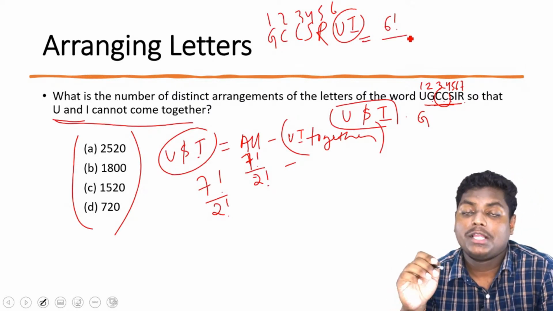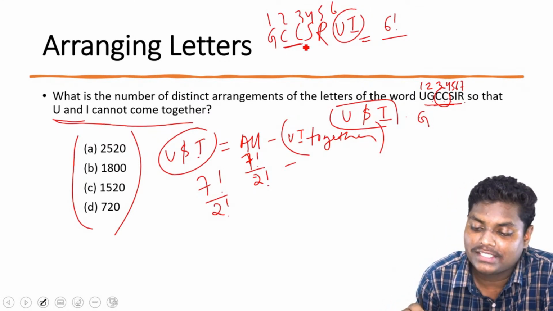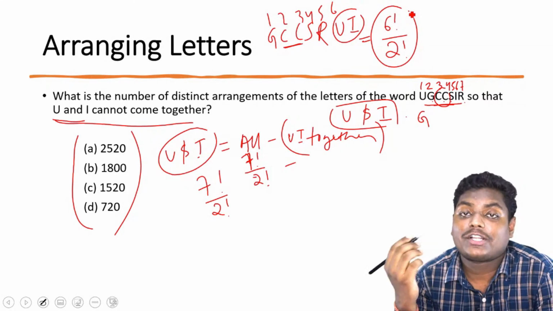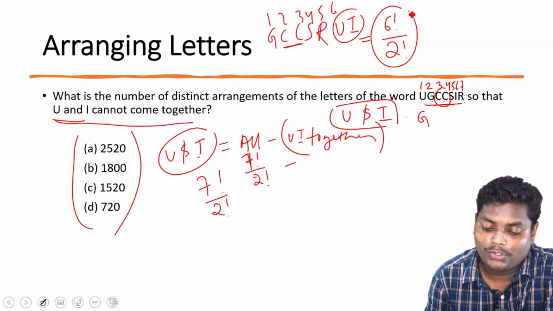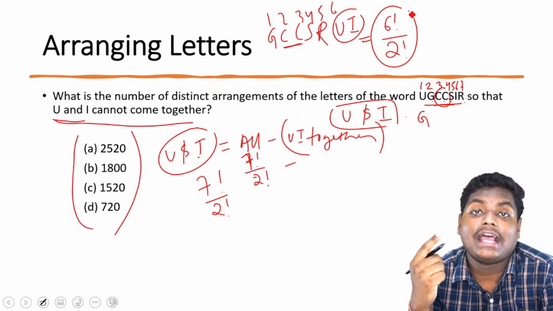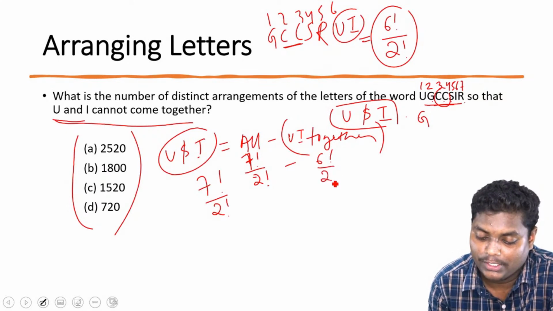So 6 factorial, but C is coming twice. So the number of ways we can arrange it is 6 factorial by 2 factorial. So the cases in which you and I are together is 6 factorial by 2 factorial.